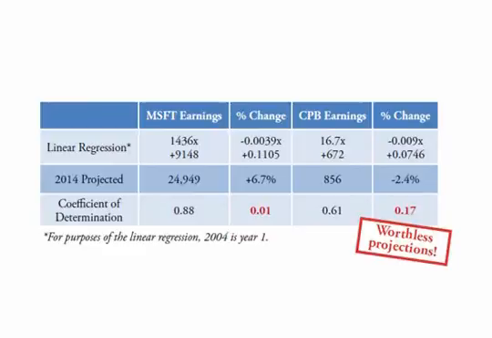Always pay careful attention to the types of numbers used in each calculation. The prior table shows that the fit of the regression, the coefficient of determination, is awful for the year-over-year changes. This tells us linear regression isn't the right tool for that job. However, the higher coefficients of determination tell us that linear regression may be useful for forecasting future earnings. More importantly, for the sake of this chapter, the coefficient of determination tells us how reliable that projection is.